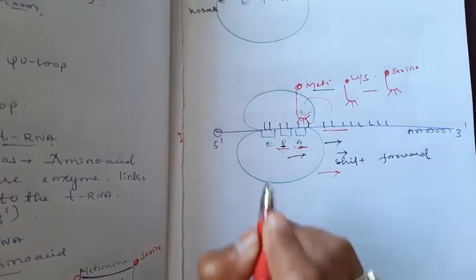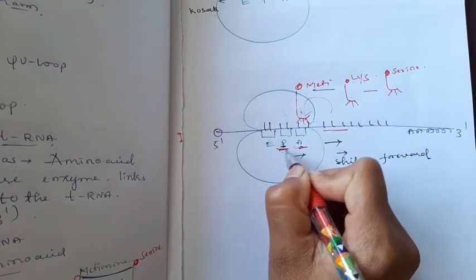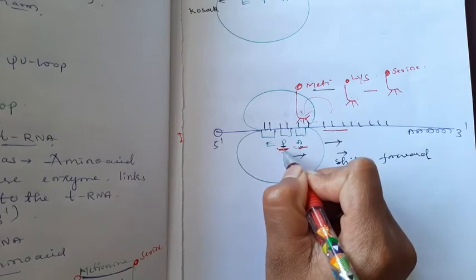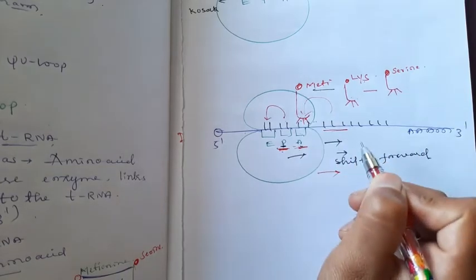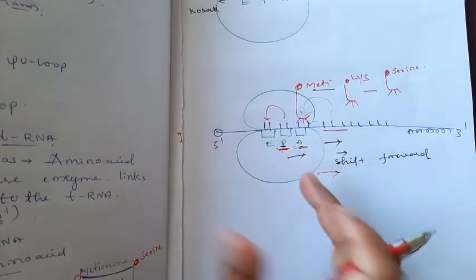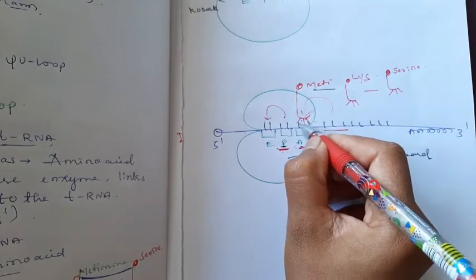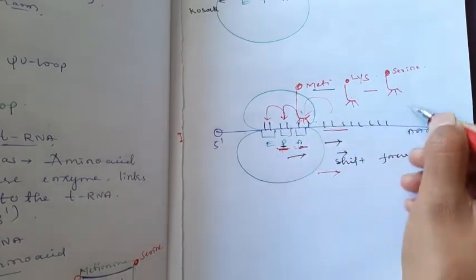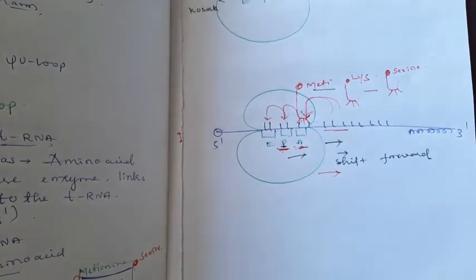Then this time it is a very important segment. The tRNA which is present in the P site will shift to the E site. When the ribosome moves, the tRNA in the P site comes to the E site, and the tRNA in the A site comes to the P site. A new tRNA will come in the place of the A site. This process is continuous like this.